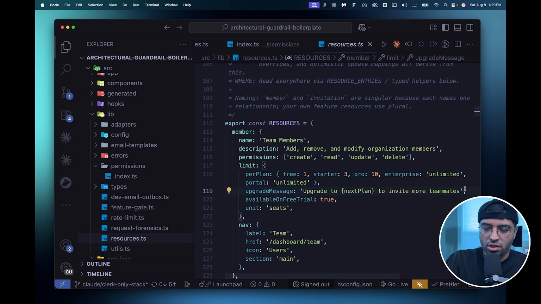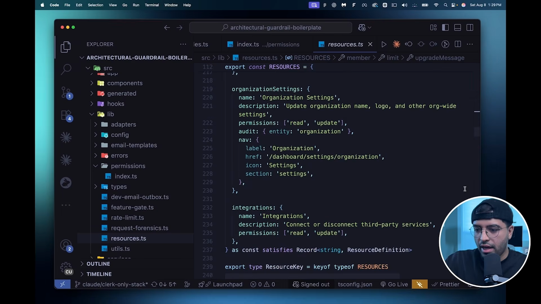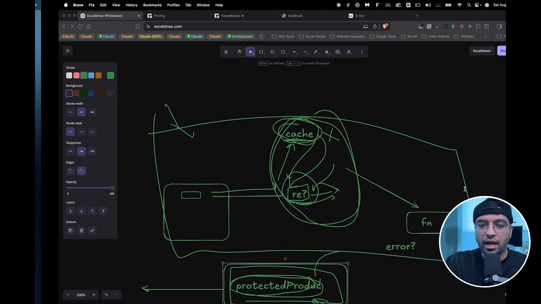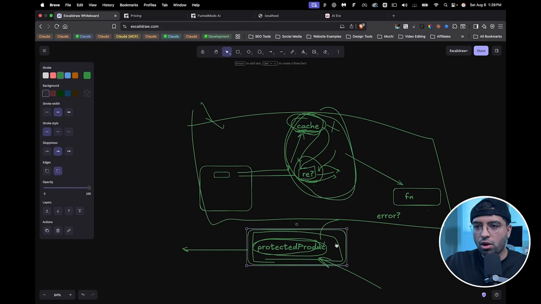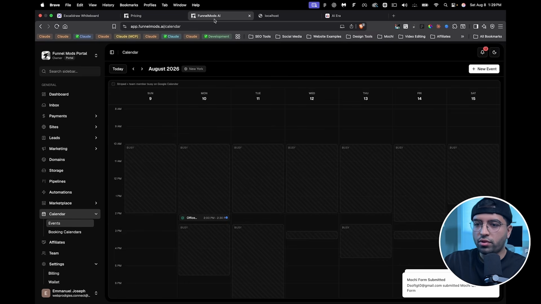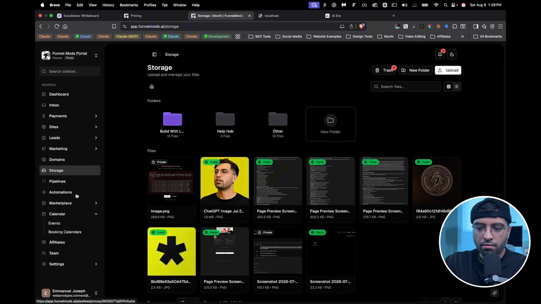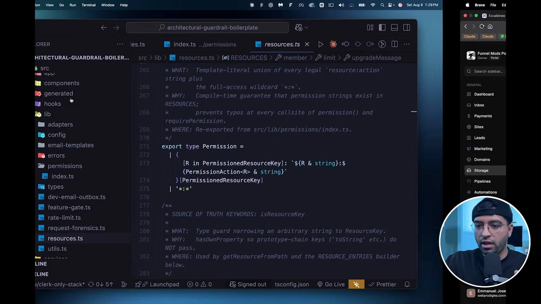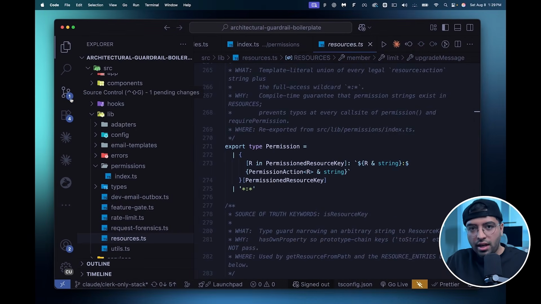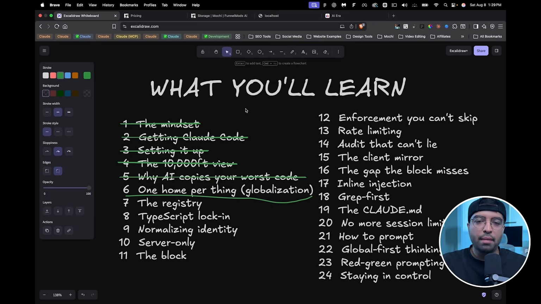And the same resources are also being constructed as the navigation gate, so the sidebar navigation gate. So let me give you an example here. If I refresh this page here, you see some elements here, right? These sidebar elements are also locked to the same feature gate, both client side and server side. So the enforcement happens everywhere. So even if AI makes a mistake, your code is still protected. I hope this is all making sense. And that brings us to the end of the globalization module.